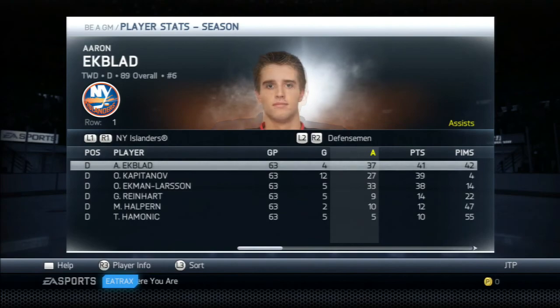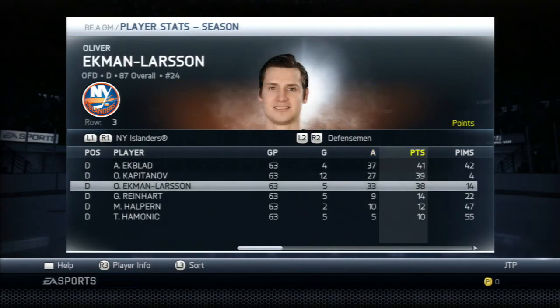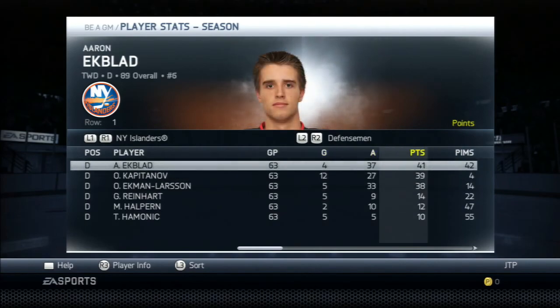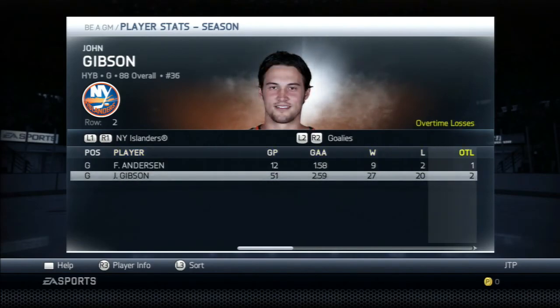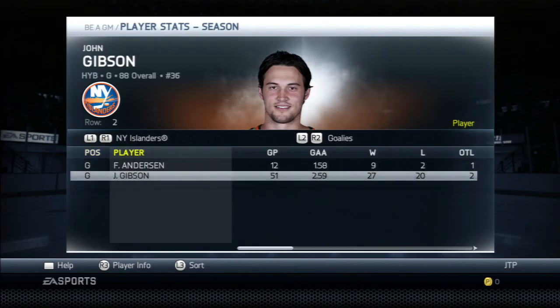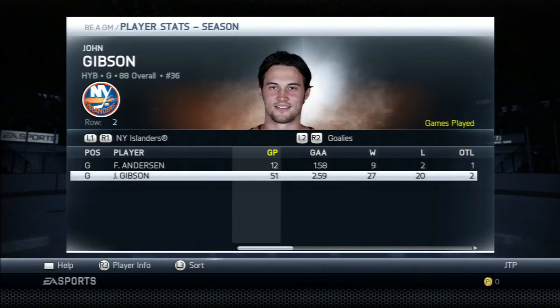Right, defenders. Yeah, Ekblad already at 41 points, Kapitanov 39, Ekman-Larsson 38. Kapitanov has 12 goals. Yes, we're getting some defensive scoring, which is good. Goalies, yeah, Gibson, he's got a lot better numbers now. Yeah, save percentage and goals against average have gotten a tad bit better, but his record, I mean, that looks a lot better than before. He was like 20-20 before, and now he's 27-20. So it's a lot better.